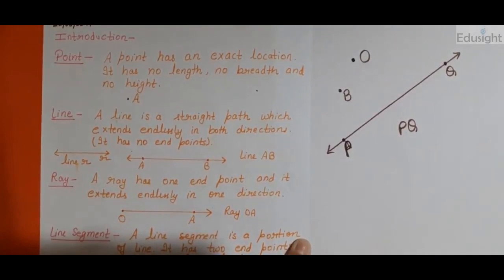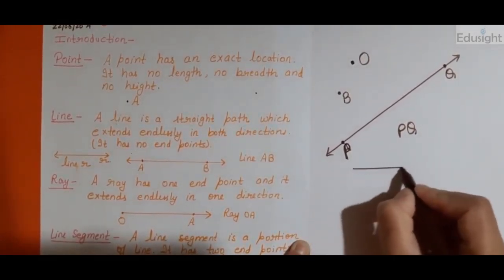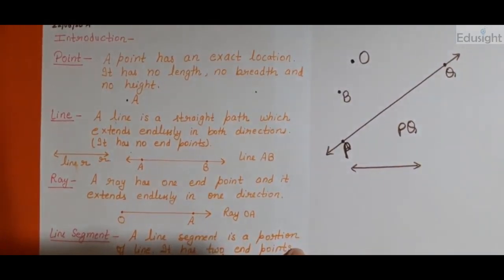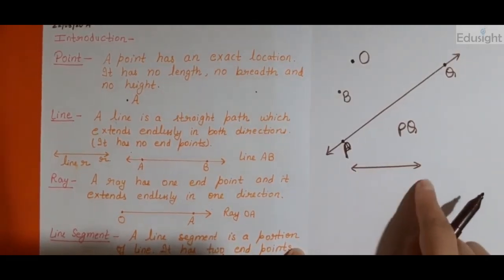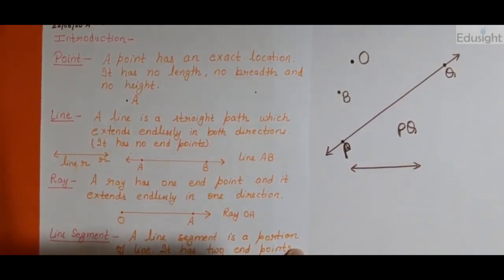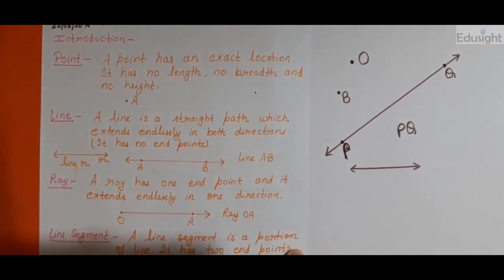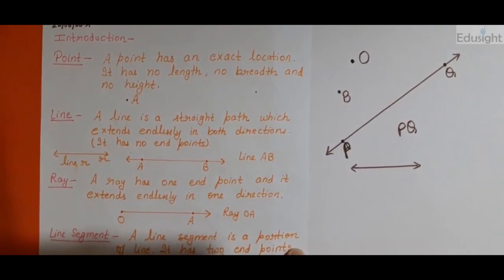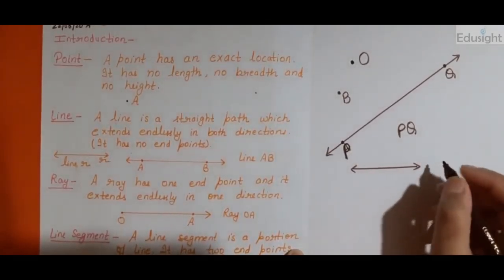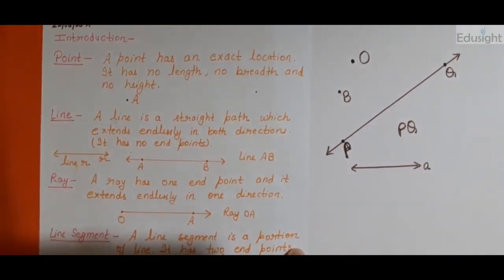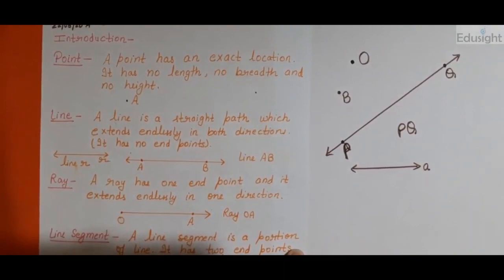By one more method you can name a line. Suppose I am making a line. See, I am making this line shorter. Okay, this is your wish according to your question. This is a shorter line. This is a line. How can I name it? I can name it by other method by writing just a single small letter. Right? I can name it as A, I can name it as P, I can name it as L. Small letter should be there.